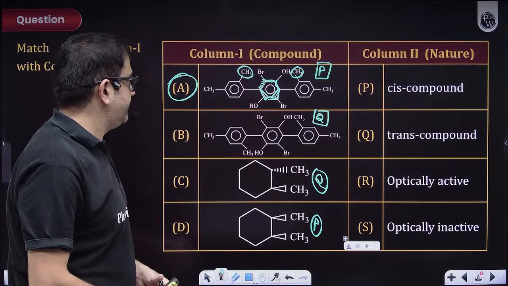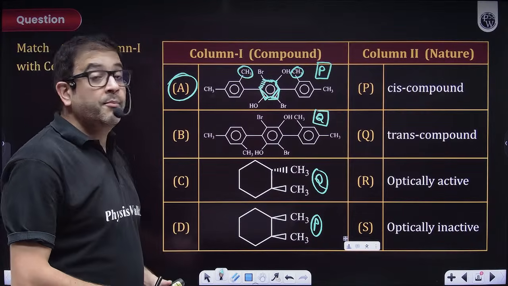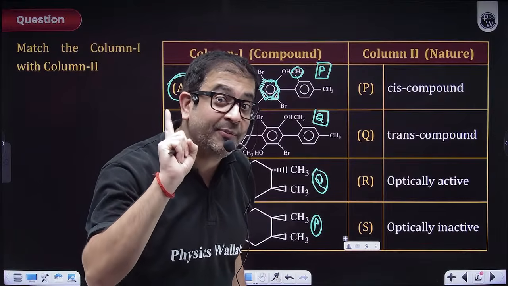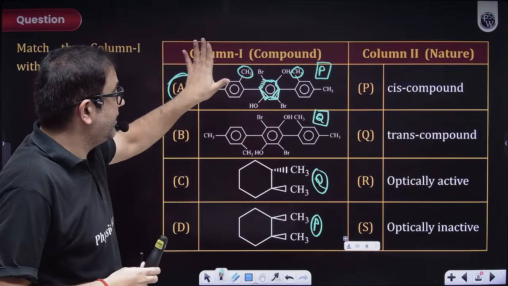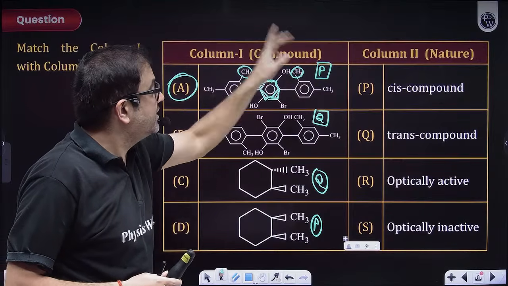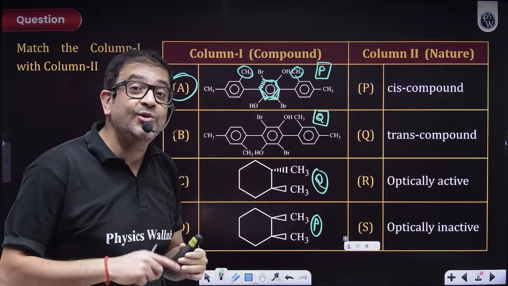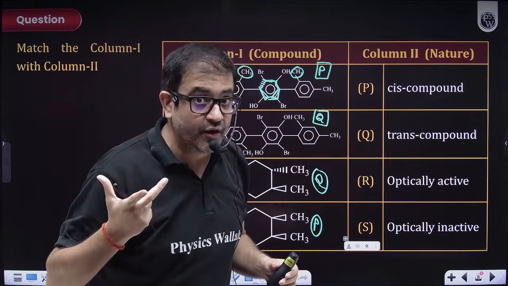See, do you find, sir, that it has a center of symmetry? No. If a molecule is not planar, sir, is it a planar molecule? No. The plane of this ring is this. The plane of this benzene is upside downside. The plane of this ring is the plane of the board. So if the molecule is not planar, do not try to think of center of symmetry.